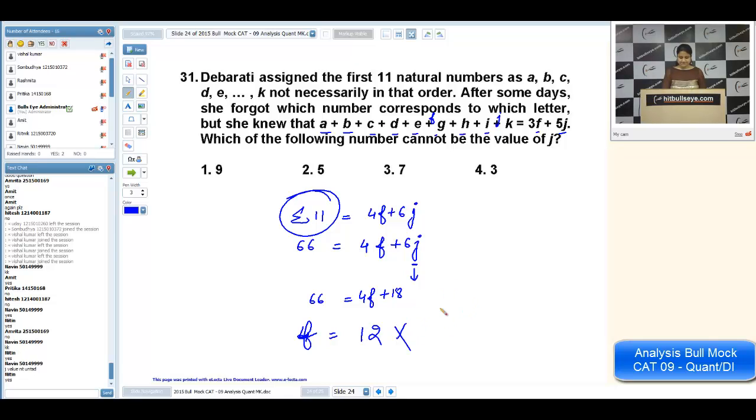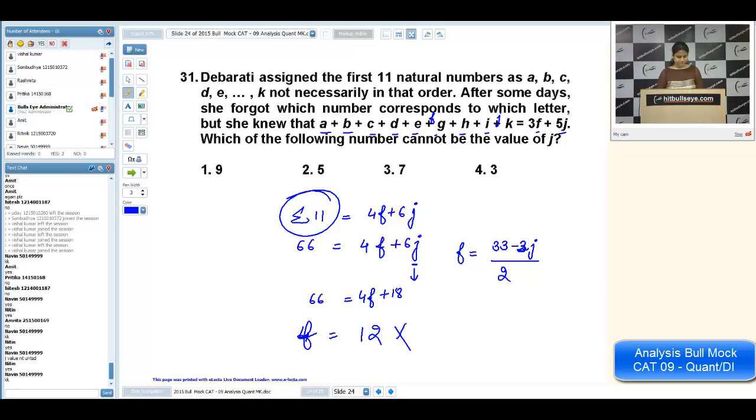See, I'm going by putting values. Naveen, once again, I'm getting this equation. F will be 33 minus 3J divided by 2. Can you see this? Naveen, now you're getting me? Okay. Now, what is the answer? What is the question? Which of the following numbers cannot be the value of J? I'm taking one wrong option, one correct option.